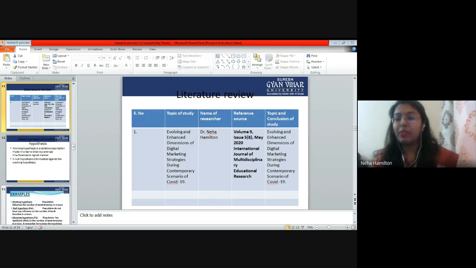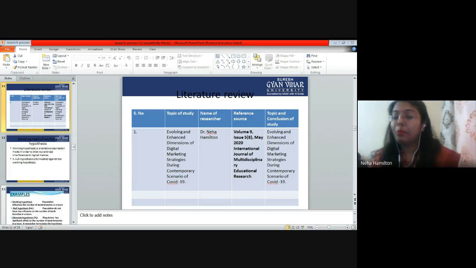Topic of the study means the research problem. Topic and research title, these things are similar, right? So you have to write the topic of the study. After that, you have to write the name of the researcher. You have to write the reference sources. You have to write the topic and conclusion of the study, right?